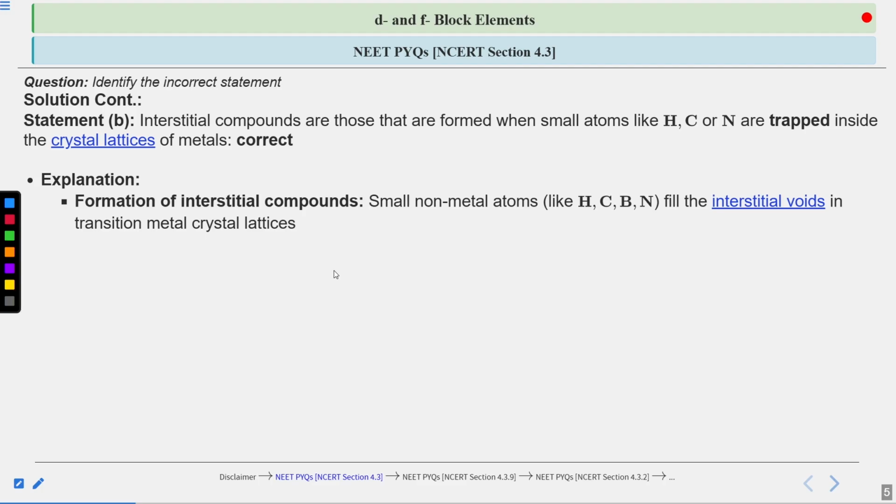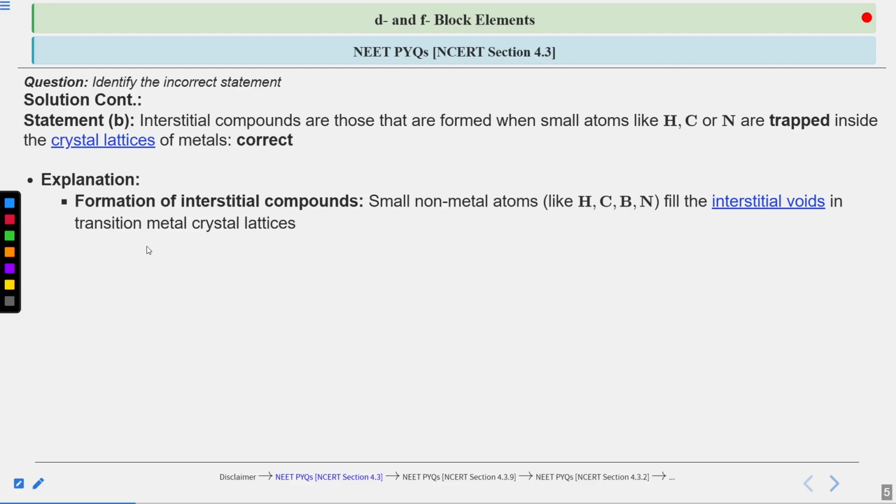And in those voids, or interstitial voids, small non-metal atoms with a size comparable to the void created are trapped or fitted in the transition metal crystal lattices, and that's how interstitial compound formation happens.